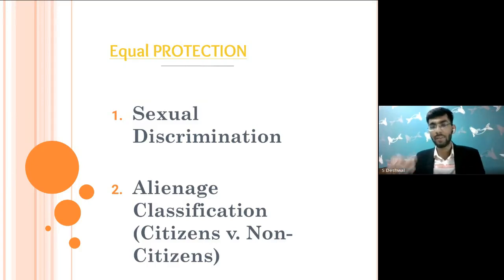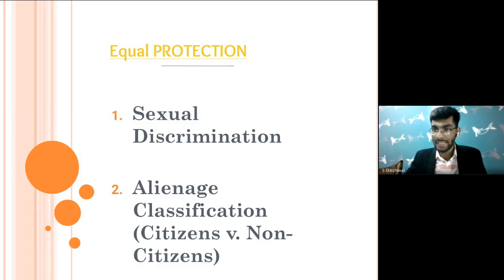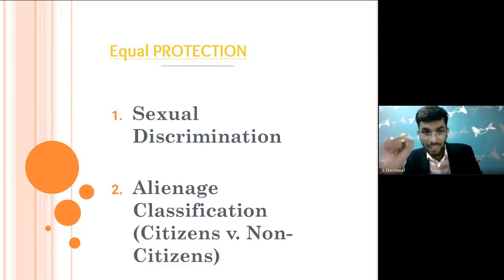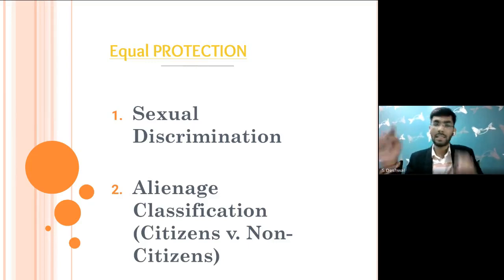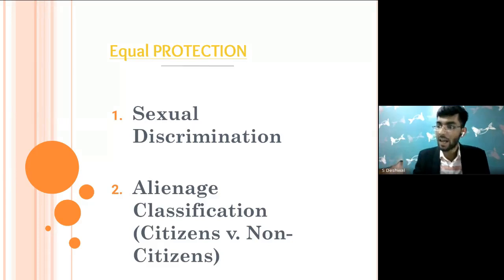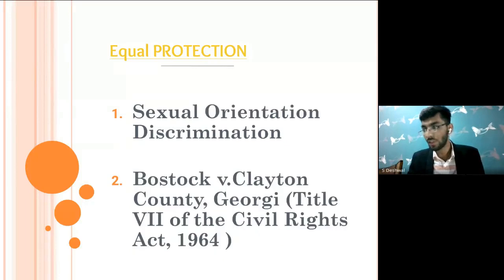Again, when I go into alienage classification, when we are classifying and discriminating on the basis of whether you are a citizen or a non-citizen, we are conferring some rights and privileges. There will obviously be some privileges, but when we are not conferring many societal schemes on individuals only on the ground that they are not US citizens, the court has struck down such discriminatory practices as a violation of the Equal Protection Clause. And again, the Equal Protection Clause can be asserted against the federal government as well as against the state or local government. So that's very important.